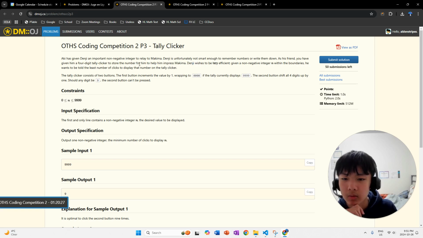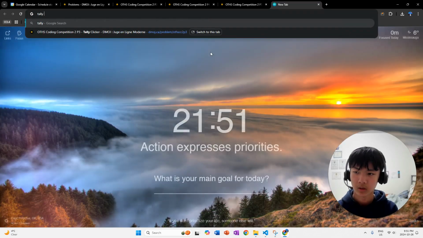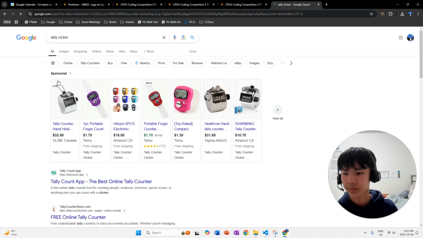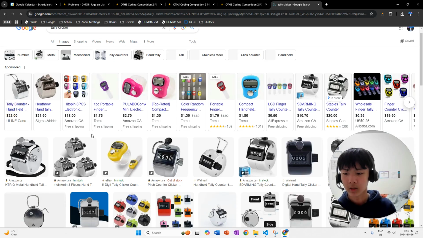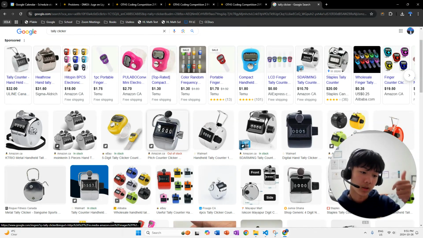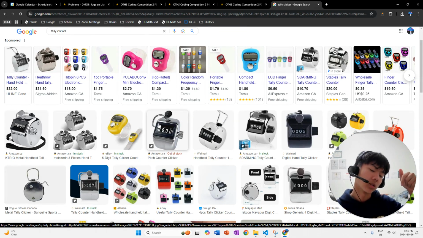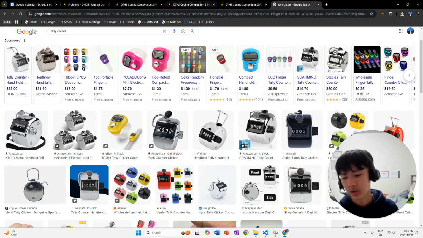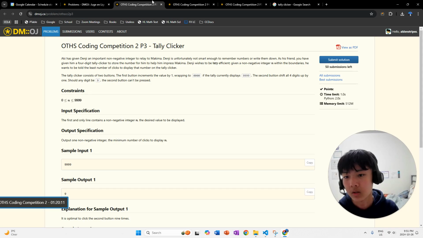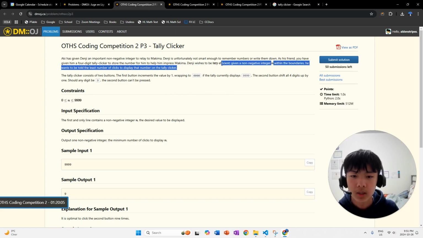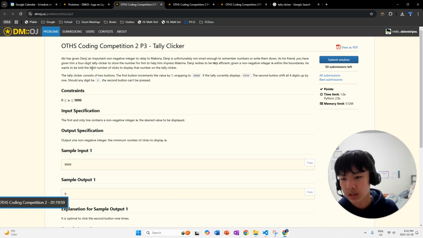A 4-digit tally clicker sort of looks like this. It's a device where it has 4 numbers, and when you click it, it updates. It adds 1 to the count and displays that. So that's it. Denji wishes to be efficient, not lazy. Given a non-negative integer n within the boundaries, he wants to be told the least number of clicks to display that number on the tally clicker.